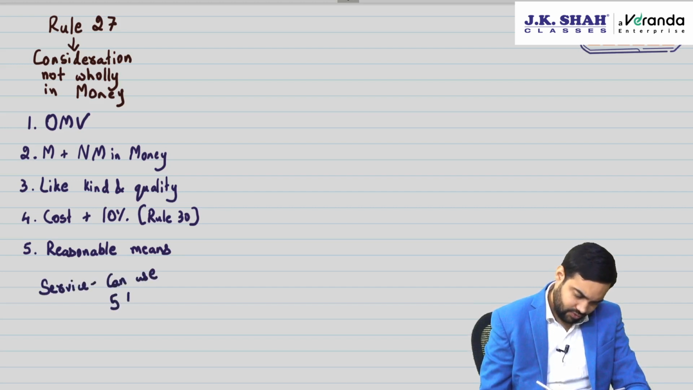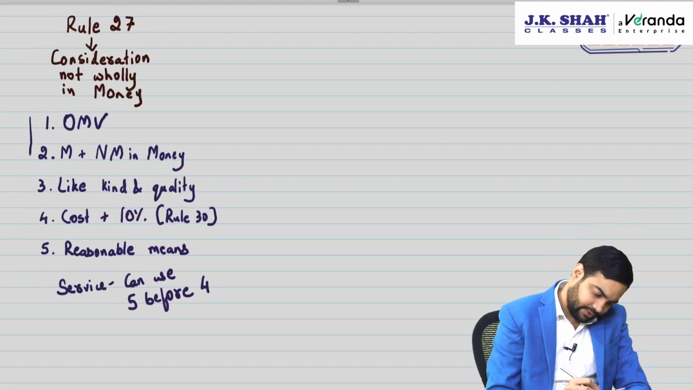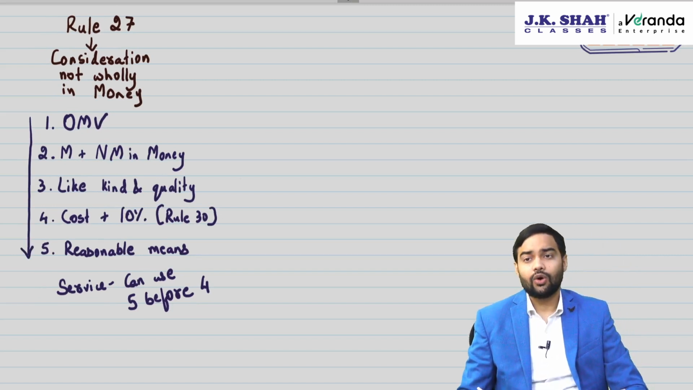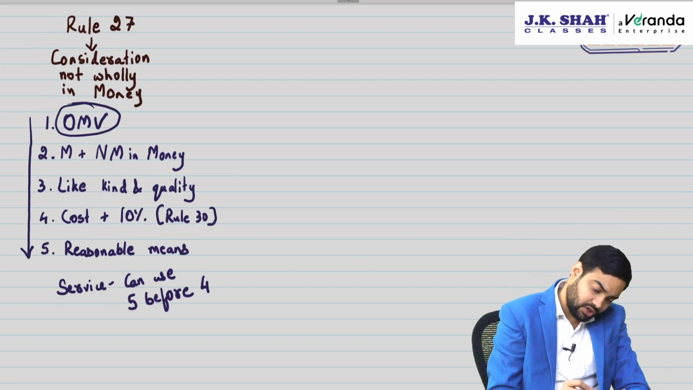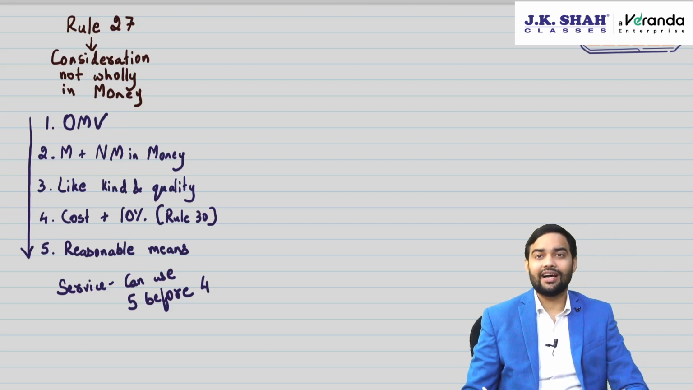5 before 4. Sir, why are you saying can use 5 before 4? That means, is there an order? Yeah, there's an order. First you can always use open market value, only then you can use monetary plus non-monetary consideration converted in money. If OMV is available, then you will not even touch the second point, because all these have to be followed in order 1, 2, 3, 4, 5. The sequencing cannot be changed.